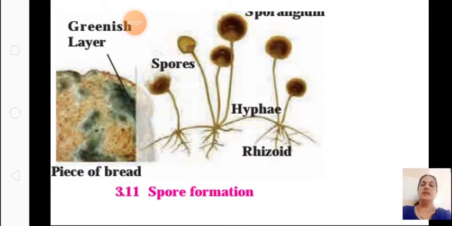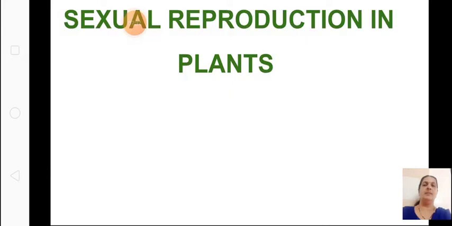So these were the unicellular and multicellular reproduction methods. In unicellular organisms we saw binary fission, multiple fission and budding. In multicellular organisms we saw fragmentation, regeneration, budding, vegetative propagation, as well as spore formation. Hope till here you are clear. Now we will see sexual reproduction in plants.